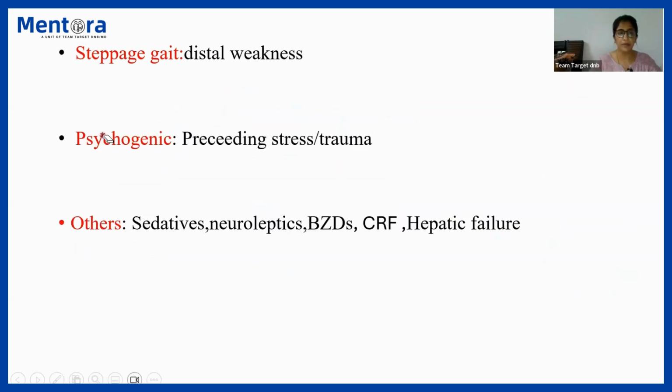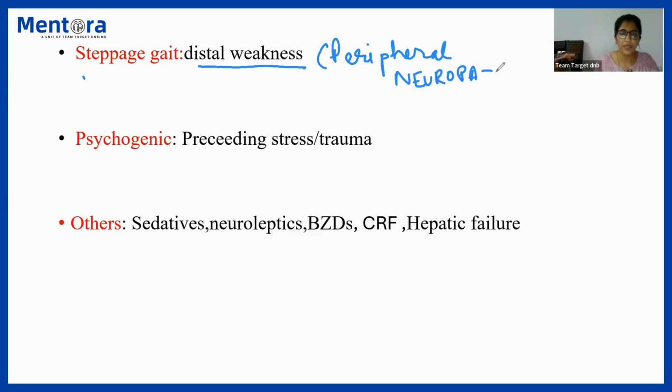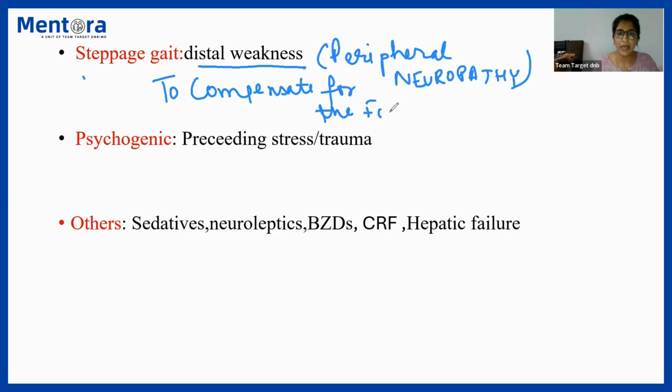Coming next is the high steppage gait. We all know it is seen in patients having distal weakness in cases of peripheral neuropathy. The patient walks lifting the foot high up in the air due to foot drop. You all know that the patient lifts their leg high up in the air to compensate for the foot drop that has occurred because of the peripheral neuropathy. This is known as high steppage gait, right?